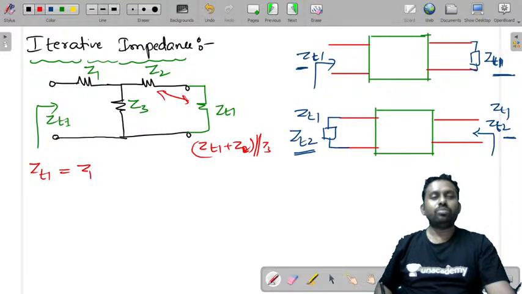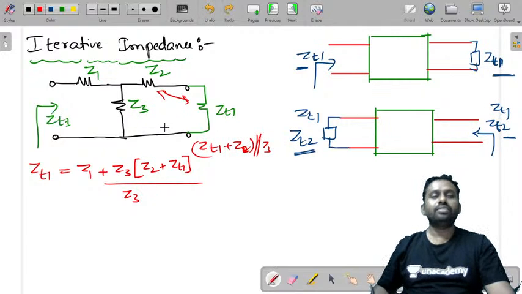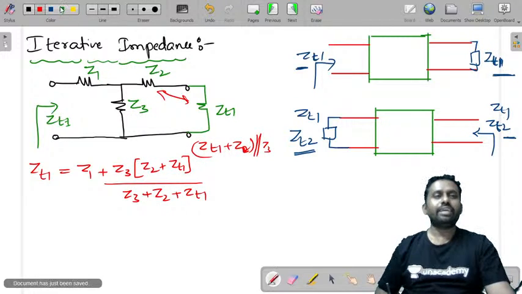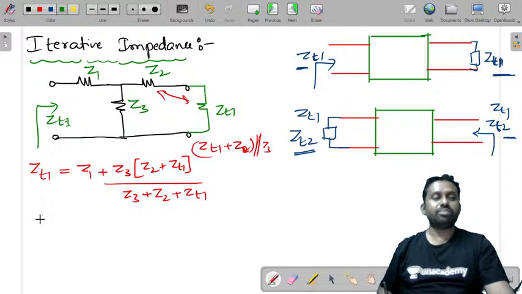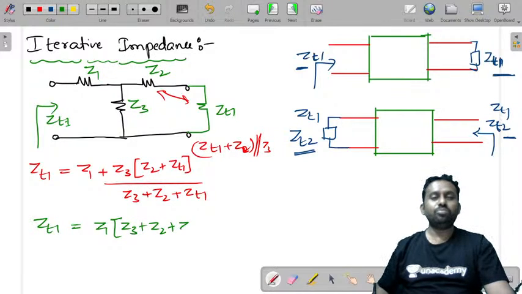You can write Z1 plus Z3 into Z2 plus ZT1 by Z3 plus Z2 plus ZT1, right? So you can just cross multiply or simplify. ZT1 is equal to Z1 into, just multiply this, Z3 plus Z2 plus ZT1 plus Z3 into Z2 plus ZT1, over Z3 plus Z2 plus ZT1.